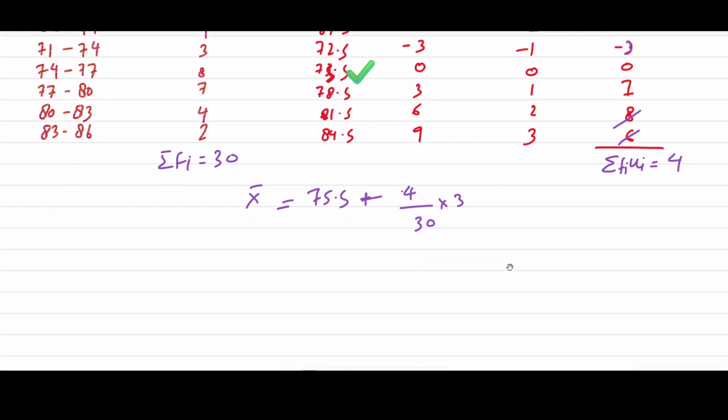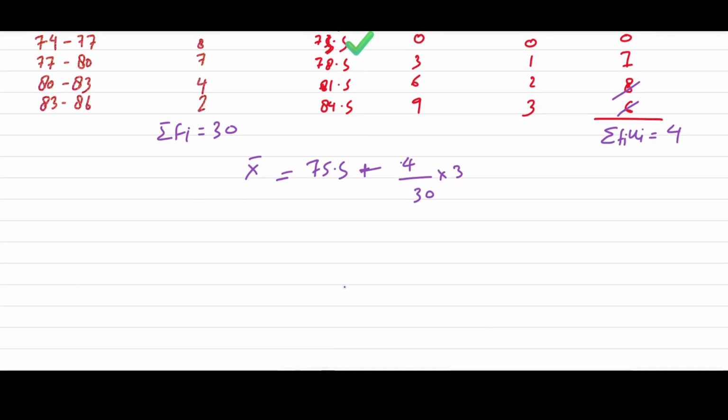Here we can write 75.5 plus 4 by 10, which is 0.4, so this will be 75.9. This is the heartbeats per minute.